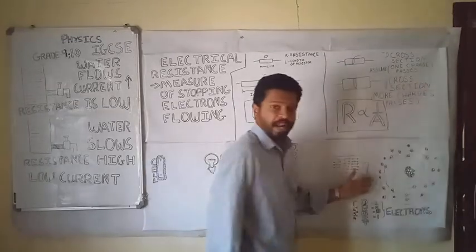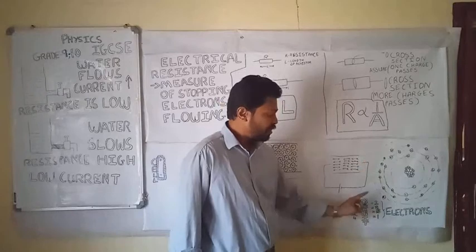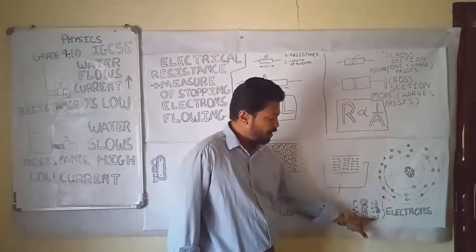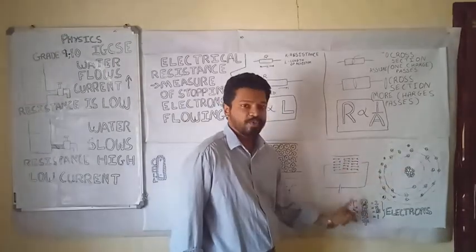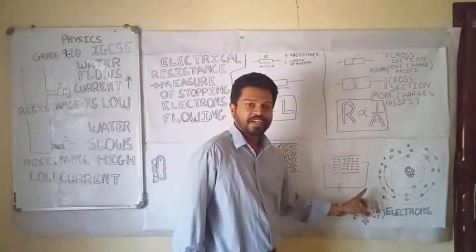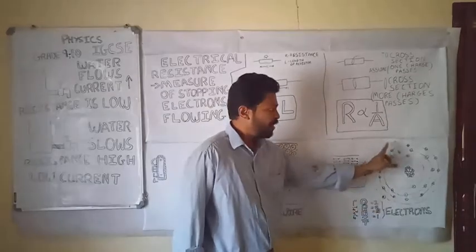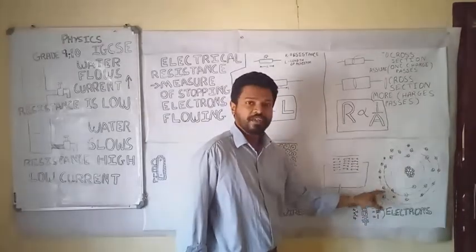This is a copper atom over here. We have seen earlier that there is one electron in the outermost orbit. This one electron is responsible for the charge, right? These electrons are called valence electrons and they revolve around the nucleus.